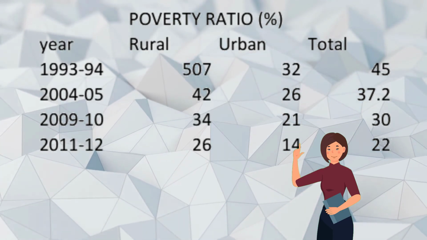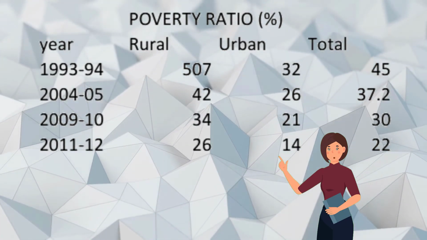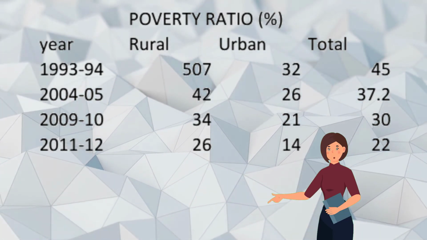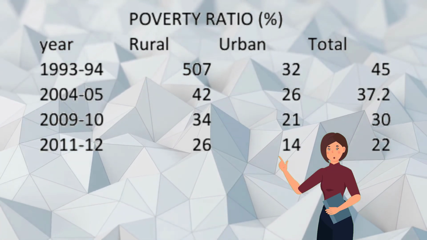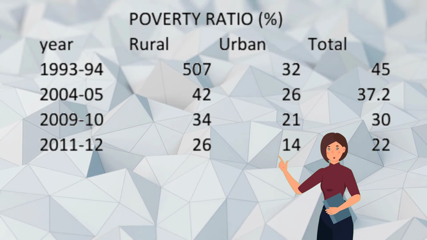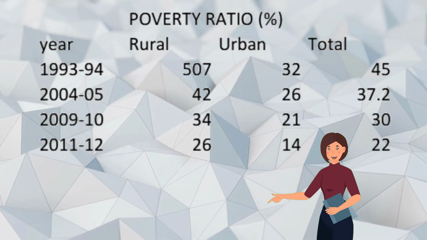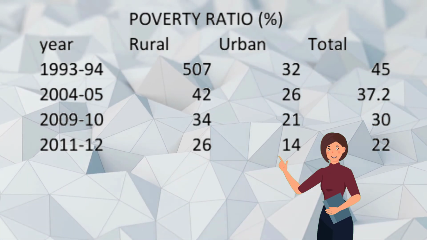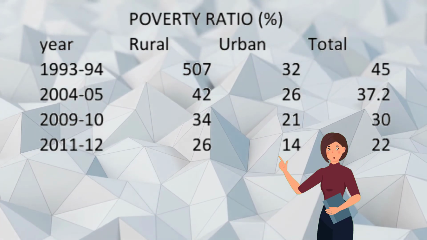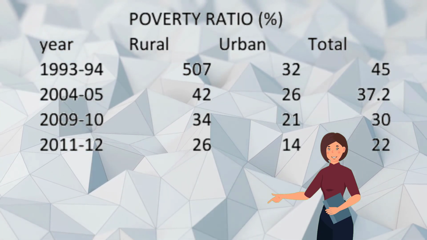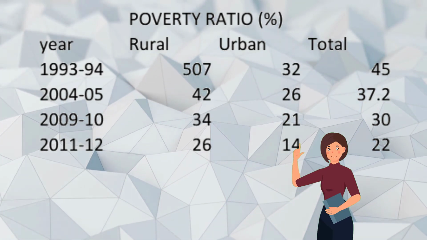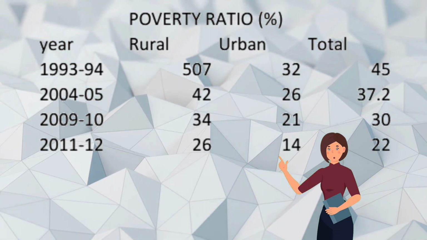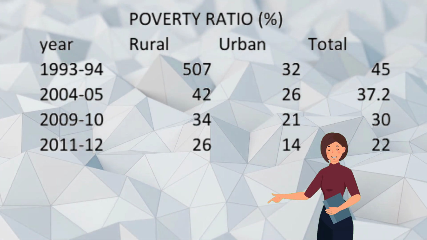This table indicates the poverty ratio in 1993 to 2012 in India. Here, in India, about 45% in 1993-94 to 37.2% in 2004-2005, and the proportion of people below the poverty line further came down to about 22% in 2011-2012. If that trend continues, people below the poverty line may come down gradually. Our national father Mahatma Gandhi always insisted that India would be truly independent only when the poorest of the people become free of human suffering.